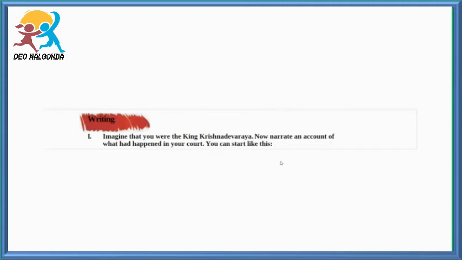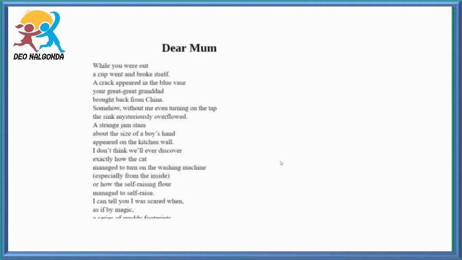Here, imagine that you were King Krishnadevaraya. Now narrate an account of what had happened in your court. You can start like this. One day, an artist came to my court and showed me some paintings. They were very beautiful. I liked them very much. Everyone in the court liked them except Tenali Raman. Like this, you have to write a story.